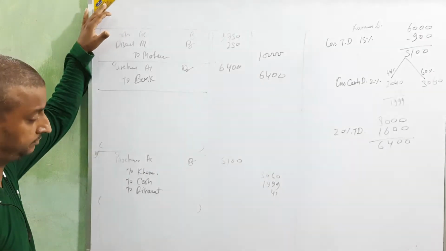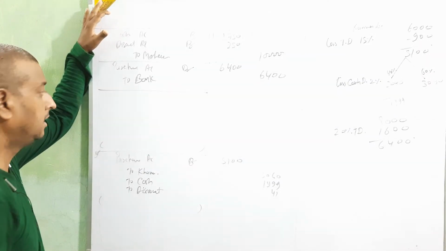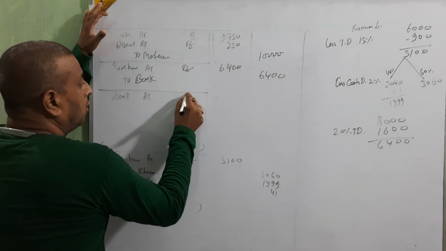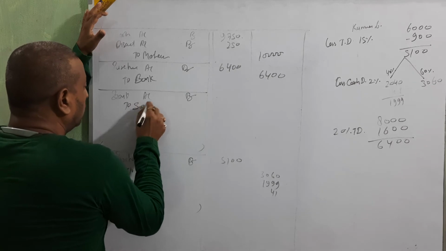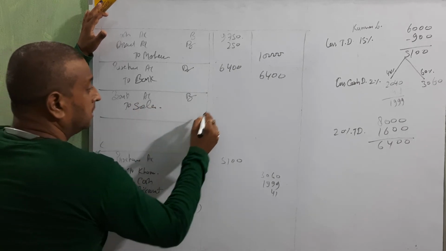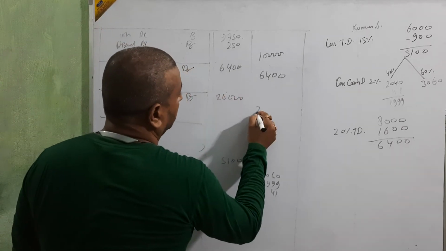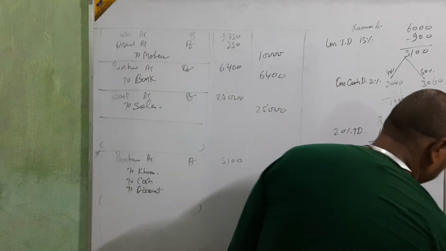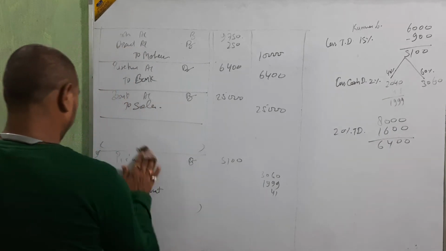Next. Sold goods and received a check, 25,000. Sold goods, received a check means bank account debit to sales, amount 25,000. Okay, next. Deposited the above check into bank. Okay.